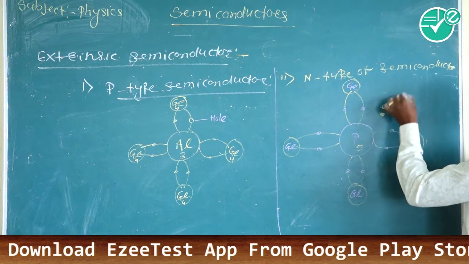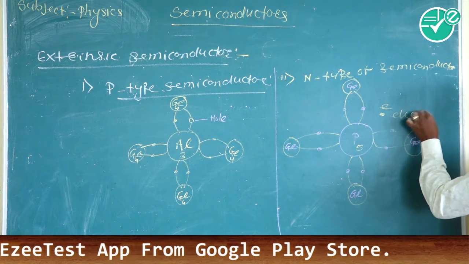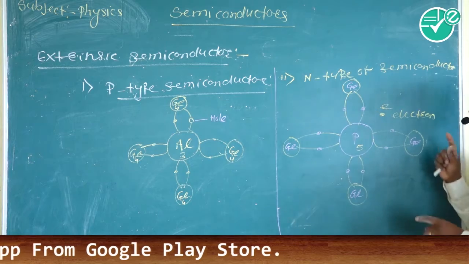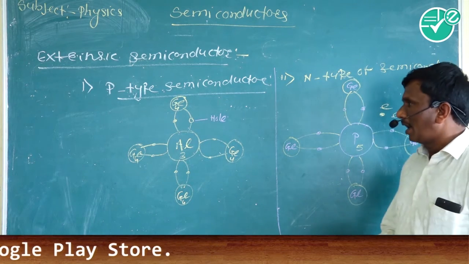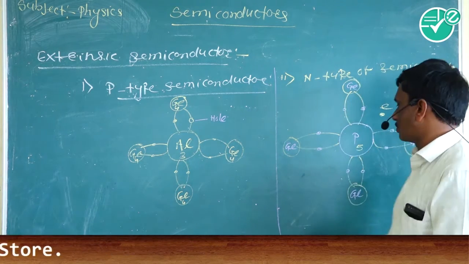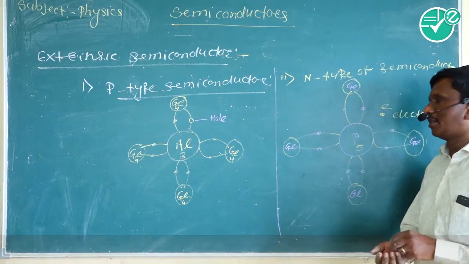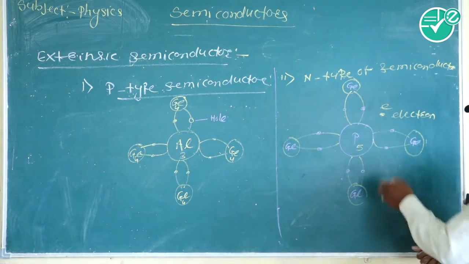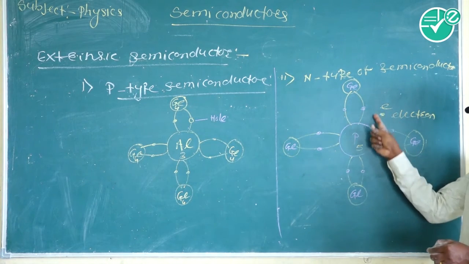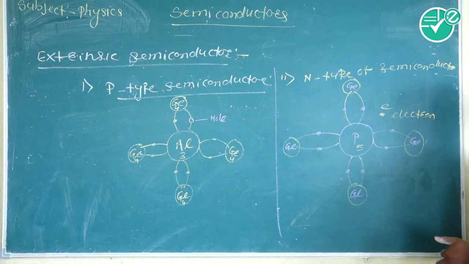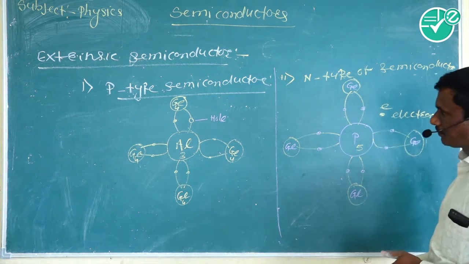This is the free electron. It means one atom is doped, and 1 free electron is created. In this way, millions of atoms are doped into the pure type of semiconductor, millions of electrons are created, and the conductivity is due to the electrons. So it is called the n-type of semiconductor.